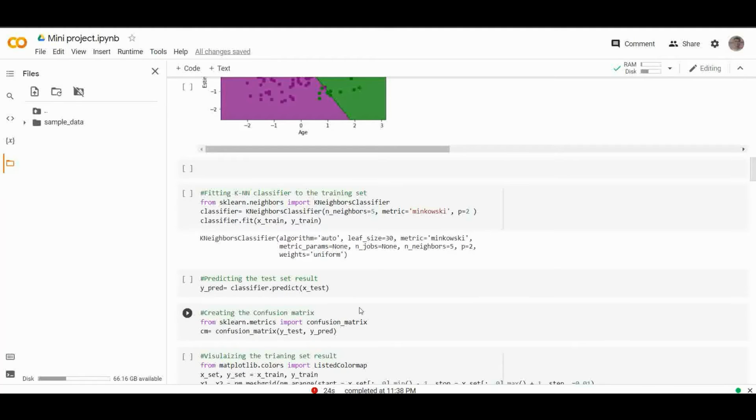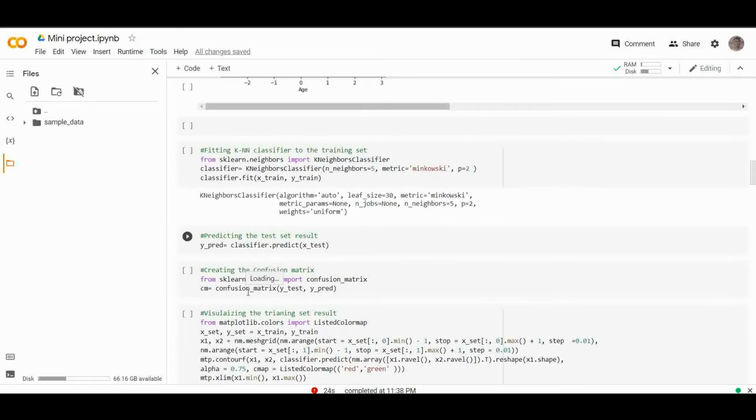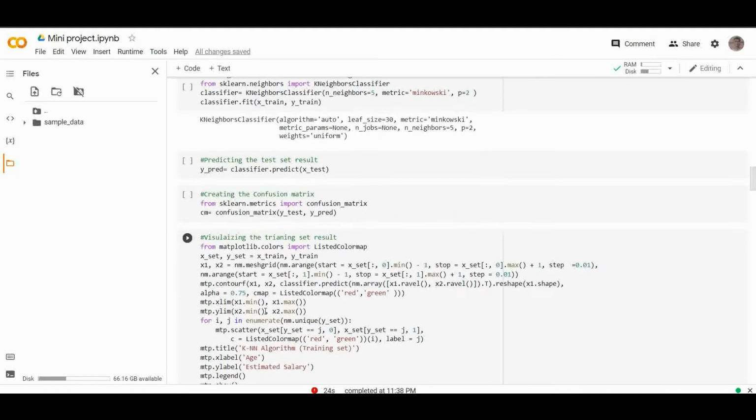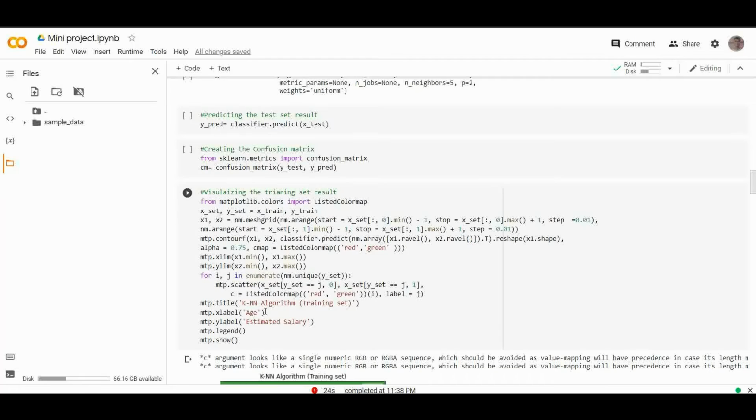To predict the test result, we will create a y_pred vector as we did in logistic regression. Below is the code for it. After that, we'll create a confusion matrix to test the accuracy of the model. For testing accuracy, as we know, we need to import confusion_matrix from sklearn metrics, and after that we have to pass two parameters, that is y_test and y_pred. After that we will visualize the training set result, according to how we did it before.